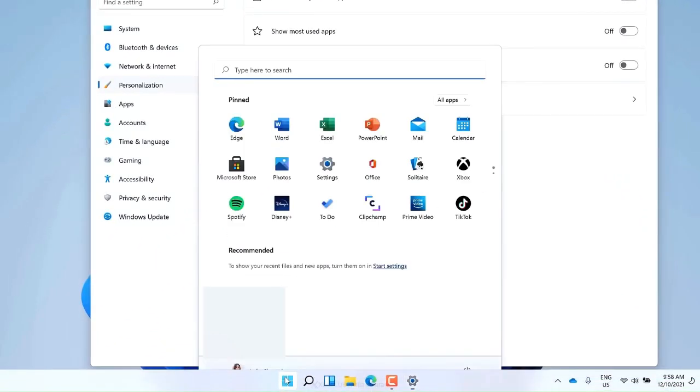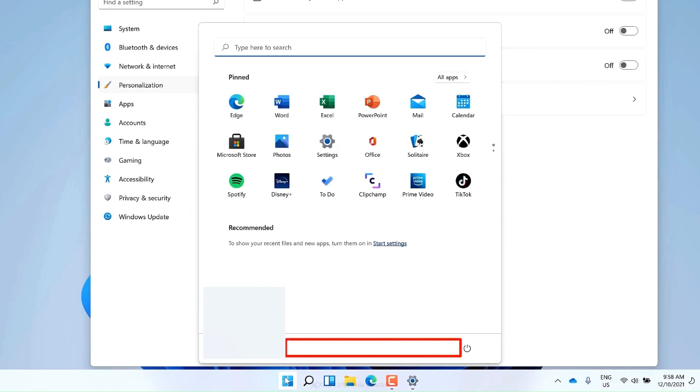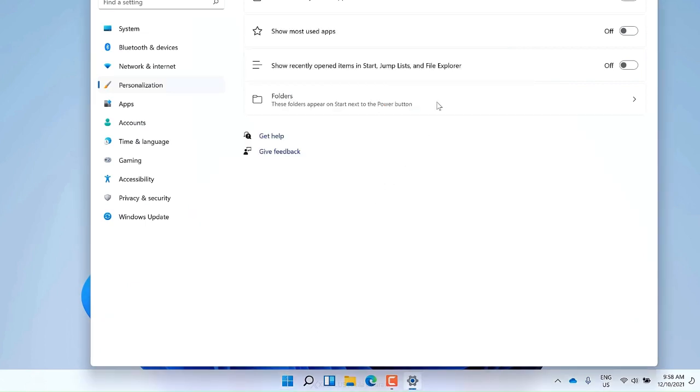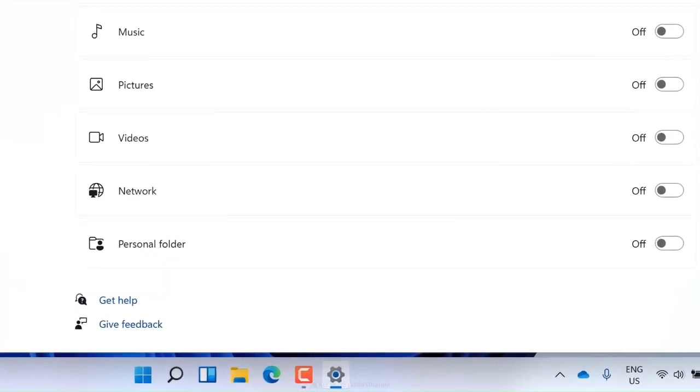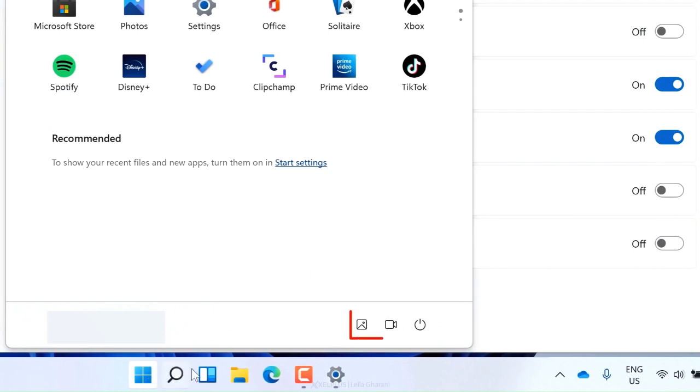The other thing you can do in here is to add some shortcuts to the Start menu. Right now, when I click on Start, I have a lot of empty real estate between my profile pic and the power button. You can change that by clicking on Folders. Now you can turn on some shortcuts that you want to have. I'm going to go with Pictures and Videos. Now when I click on Windows, I see these buttons and I can jump directly to any of these places.